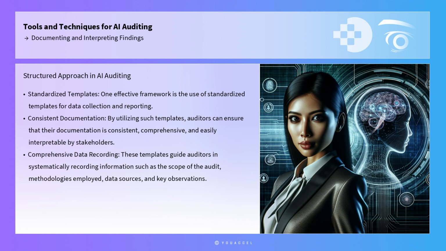By utilizing such templates, auditors can ensure that their documentation is consistent, comprehensive, and easily interpretable by stakeholders. For instance, a standardized template might include sections for noting algorithmic biases, data privacy concerns, and compliance with relevant regulations, providing a clear and organized means of capturing complex information.